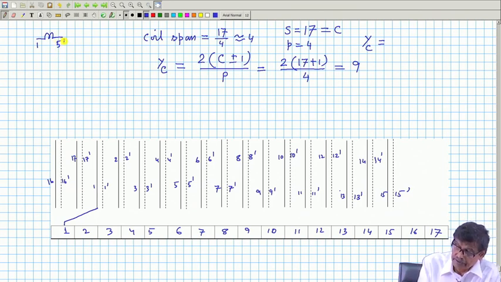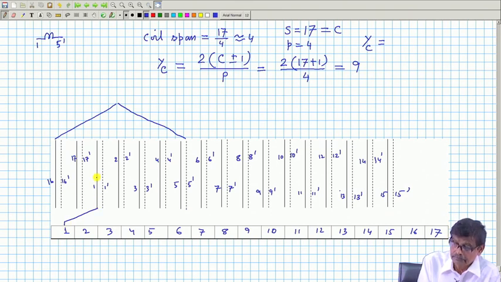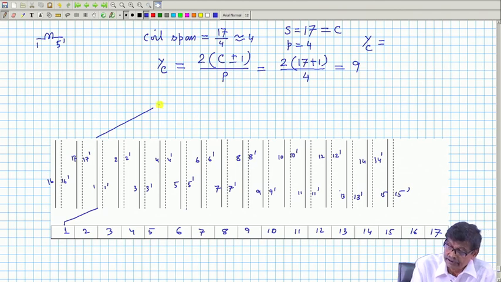Please follow me carefully. Sorry, this is 1, 1 dash. So it goes like this, then comes back to 5 dashed, and this is the other end.